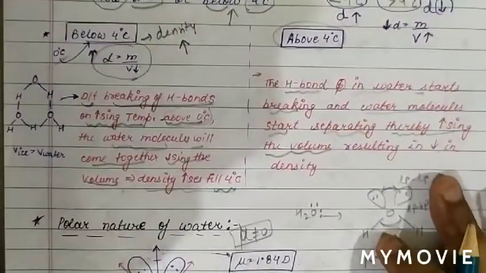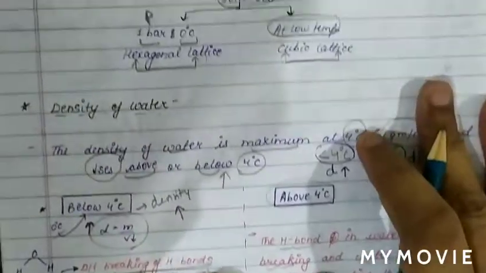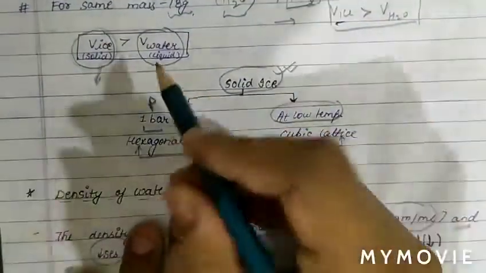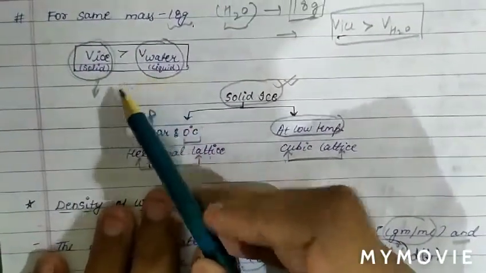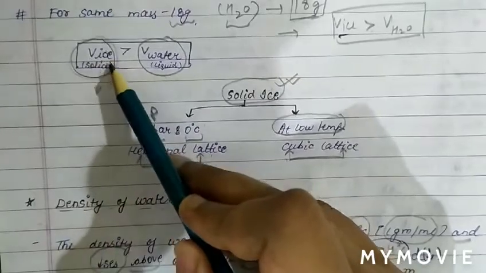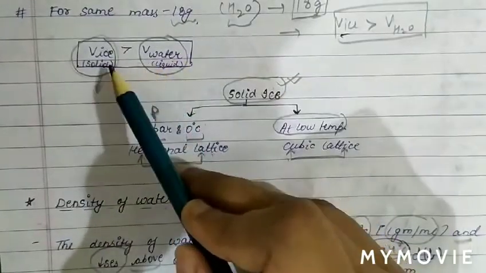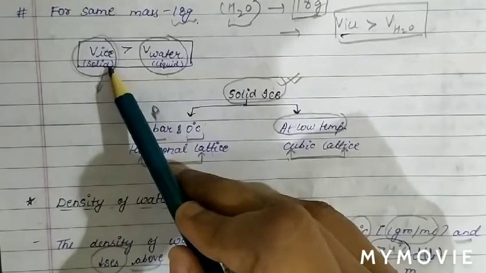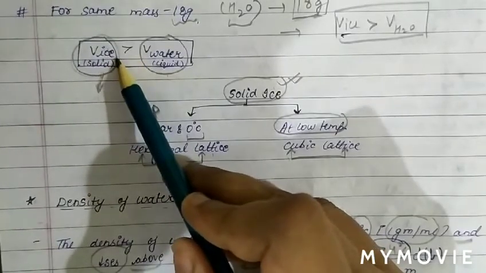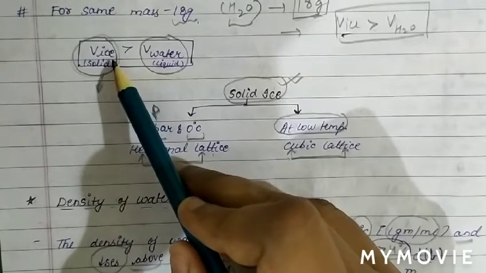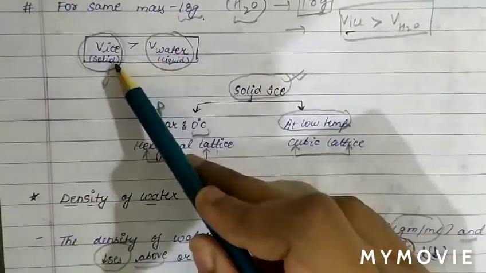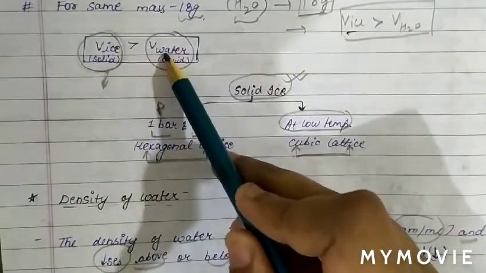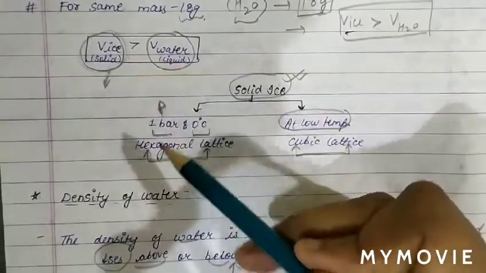So basically in today's class, what have we discussed? We have discussed the volume of ice. The volume of ice is more than the volume of water. Why is it so? Because of the large vacant space and cage-like structure of ice, the volume of ice is more. Therefore we say the density of ice is less than water. Hence ice floats on the surface of water.